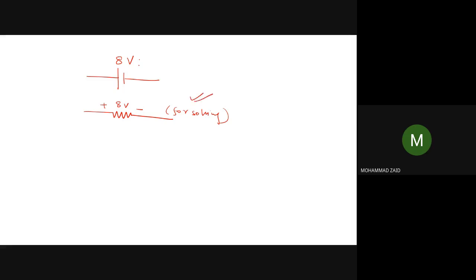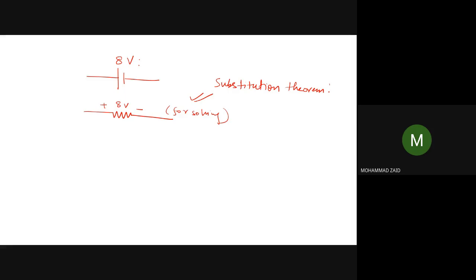So basically this is another theorem through which it can be done, and this theorem is popularly known as the substitution theorem. Okay, so the substitution theorem can easily be applied in linear circuits.